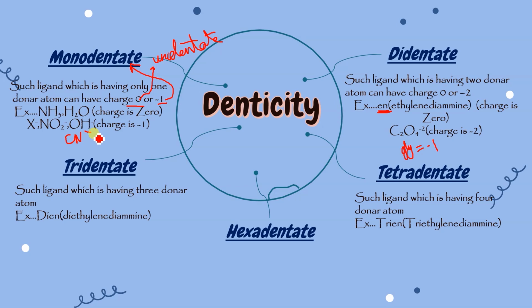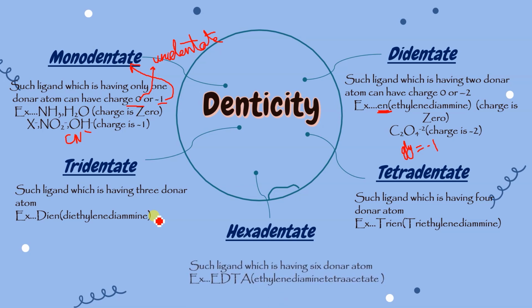So students get confused in that, as they read this name tri, so they say that it is a tridentate, but it's not like that. Did you get that? Okay, so this is such ligand which is having four donor atoms, and example triene. That means don't be confused. In didentate, diene for tridentate, triene for tetradentate. Okay, and the penta is so rare, it is not used.